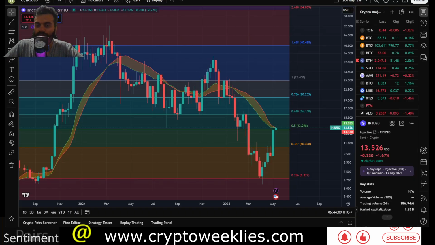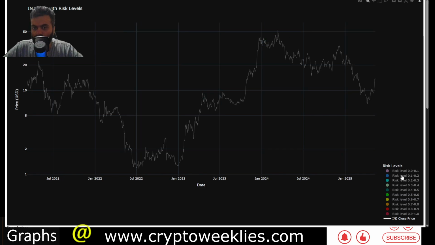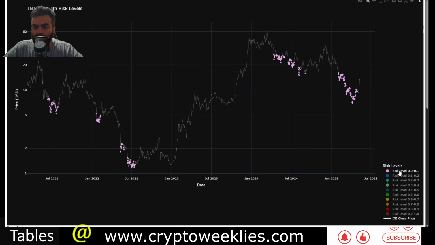Right now the price is at around $13. That's again a 2.5x from the current price. If the prices were to go to that risk level, again, there are no guarantees. Again, the opposite of this model is to identify when it's a decent time to accumulate. Again, you can have your own risk levels for INJ, though personally speaking, whenever it's less than 10% risk, this